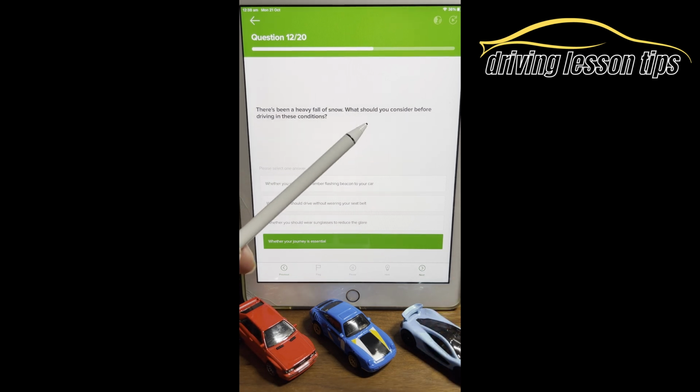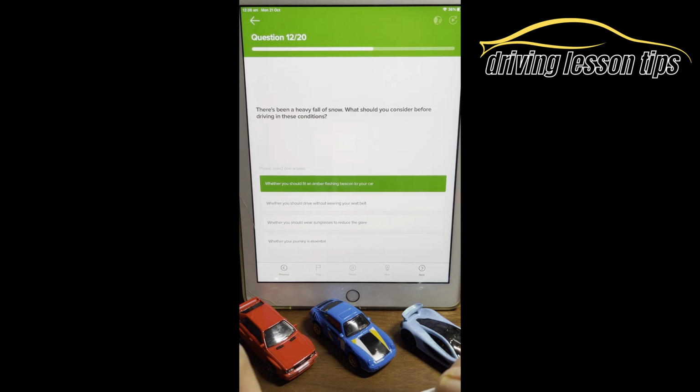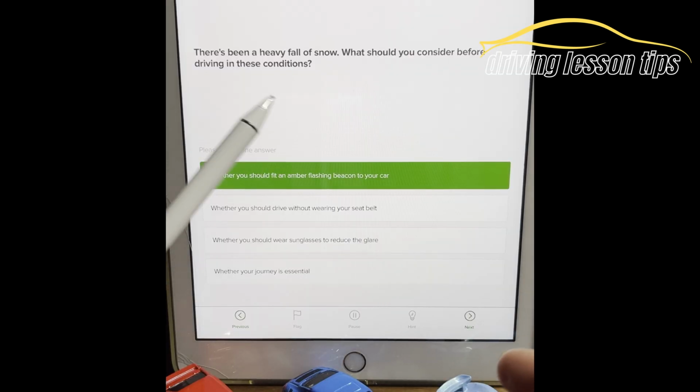So the question is asking us, what should you consider before driving in these conditions? Remember, we've got heavy fall of snow. Whether you should fit an amber flashing beacon to your car? Well, there's no necessary need for that, okay? Because your vehicle doesn't permanently drive slowly like a snow plow would, a snow gritter would, an emergency breakdown vehicle, that sort of thing. They're the ones that will drive slow.